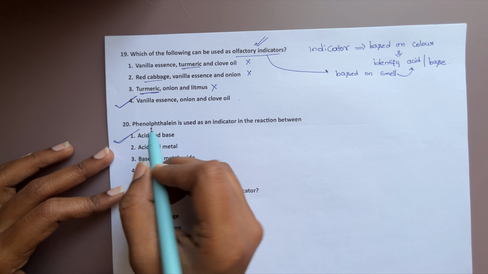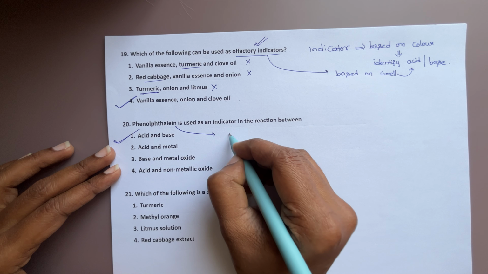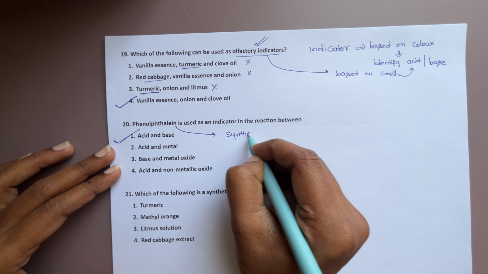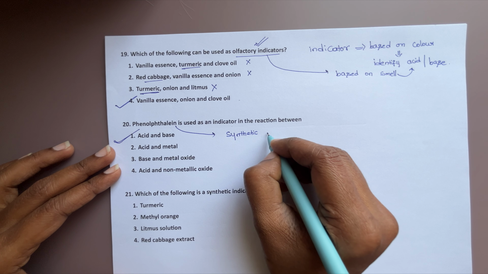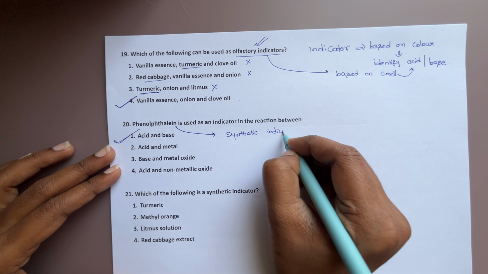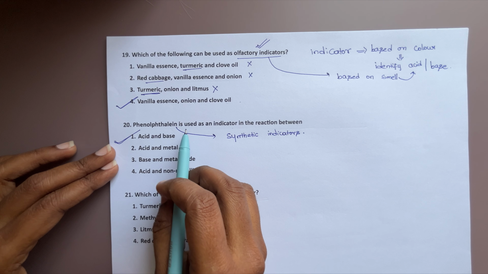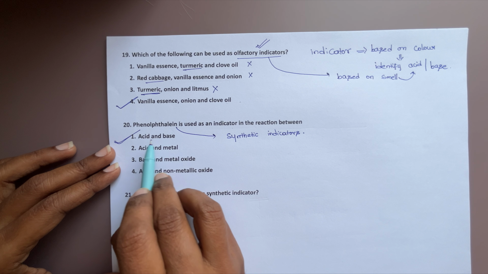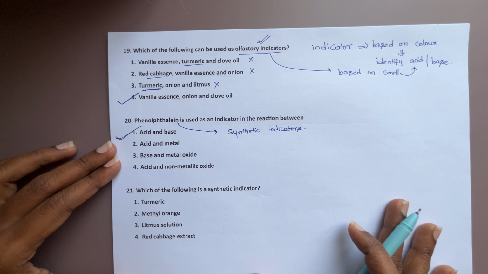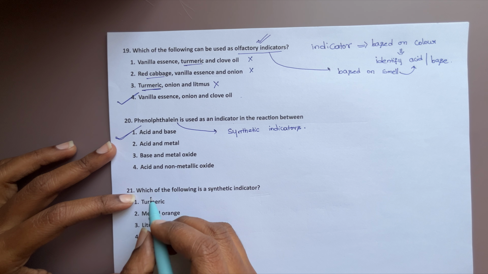So phenolphthalein is a synthetic indicator. This is not naturally available; it is a synthetic indicator which we prepare in our laboratories. That's why this is a synthetic indicator used in acid base reactions.